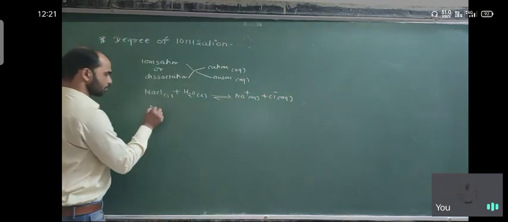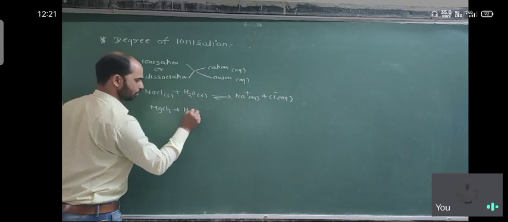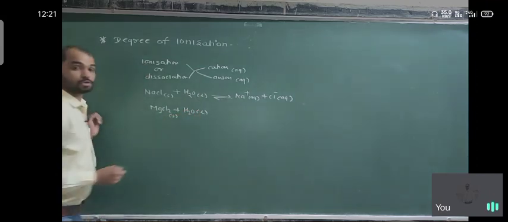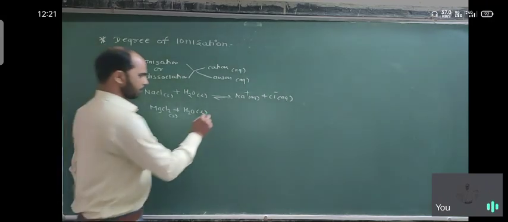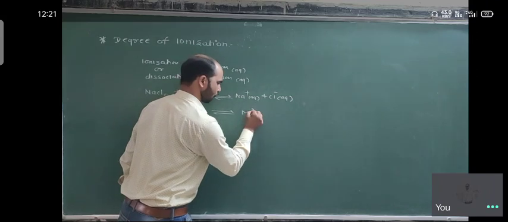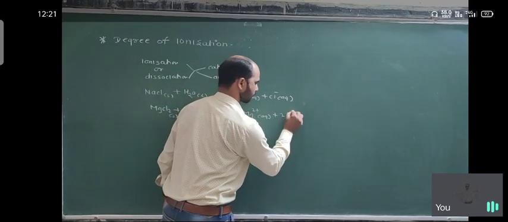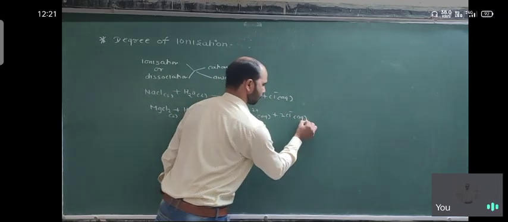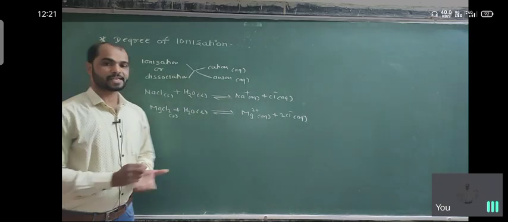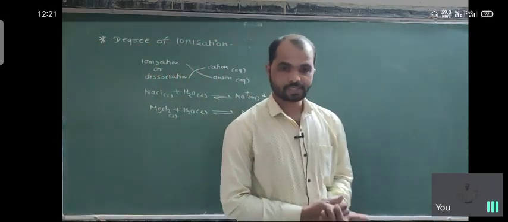Another example: suppose magnesium chloride, a solid, is considered with H2O, a liquid. It establishes an equilibrium, producing Mg2 plus in aqueous medium plus 2Cl minus. So this is the dissociation, this is the ionization. Now what is the degree of dissociation? What is the degree of ionization? Let us look at the ions which are produced.